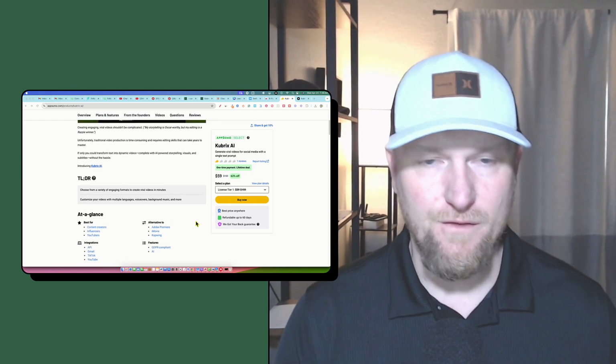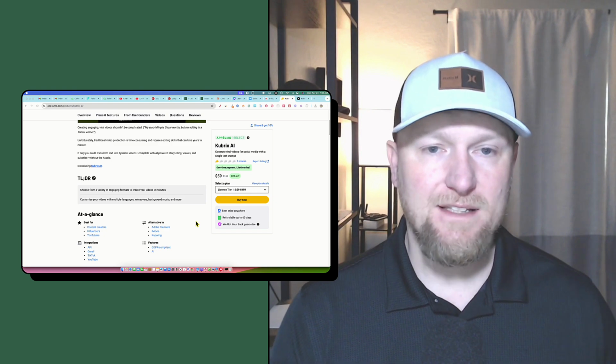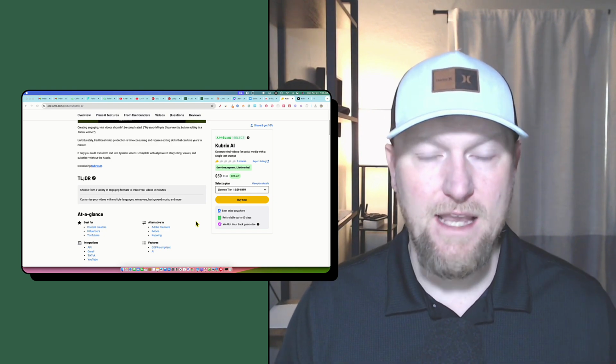We've had a lot of these types of tools hit AppSumo this year. Last year, it was all about AI writers, AI content writing, blog posts, all those kinds of things. We haven't seen as many of those over the last 12 months. Those are fewer and far between now. But what we're seeing is a lot of AI video type of tools.